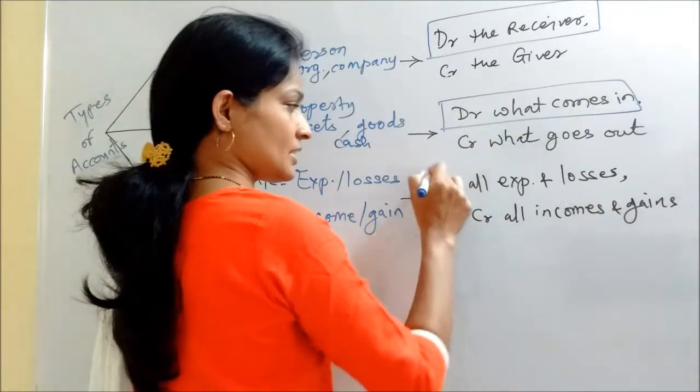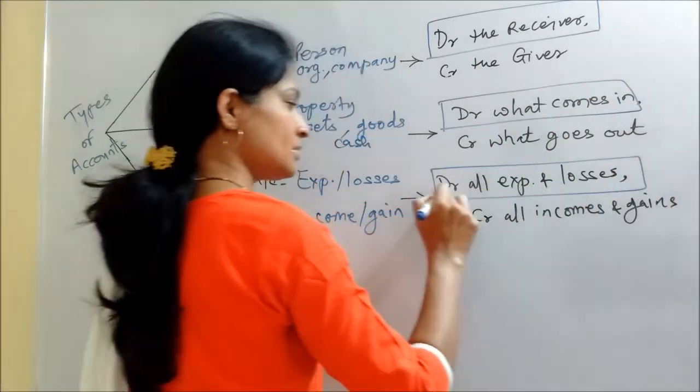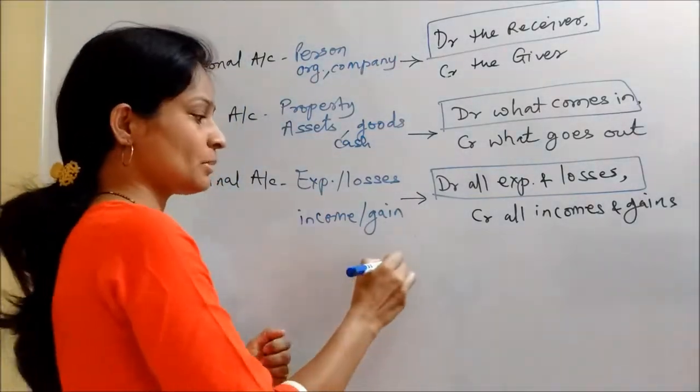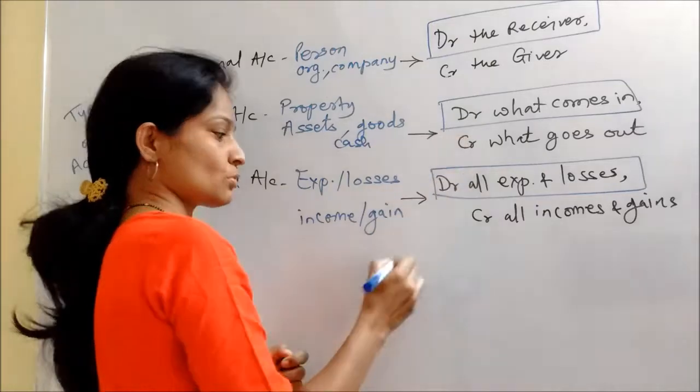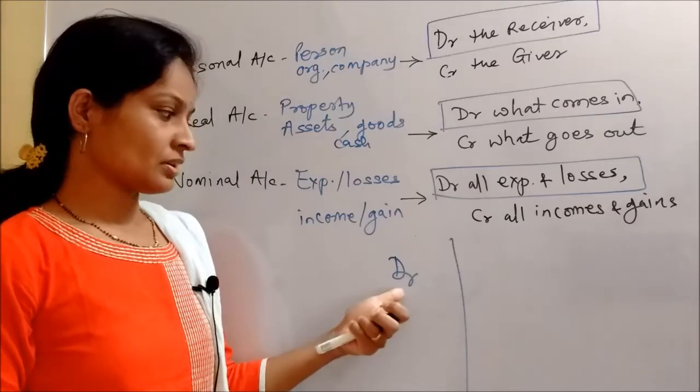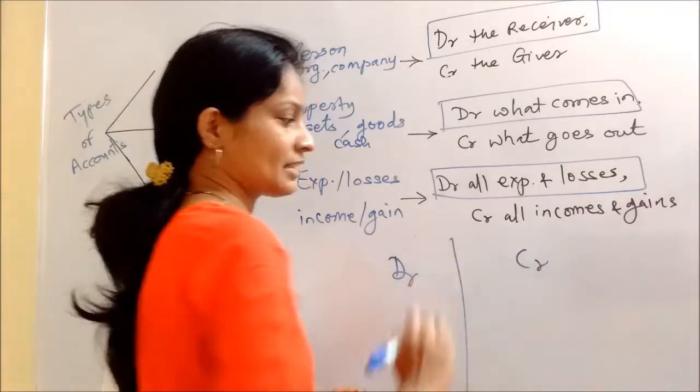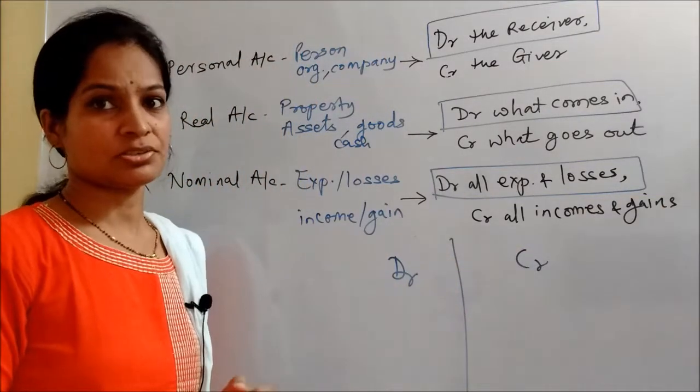As I said, if you want to start any business, first thing that you have to do is invest, right? So you need money for doing investment. If you focus on all these things, you can pay attention to what you find in debit and what you find in credit.